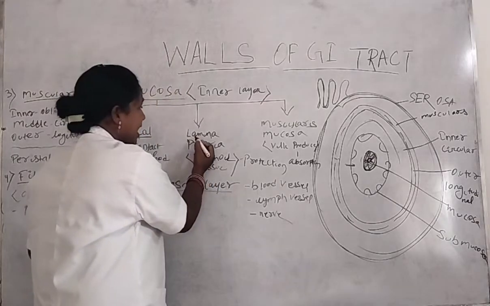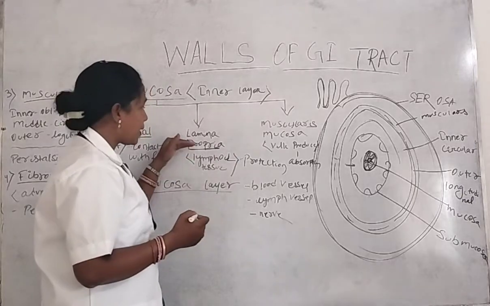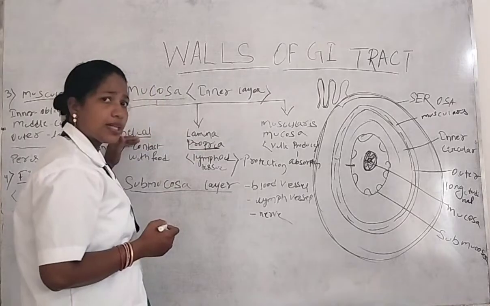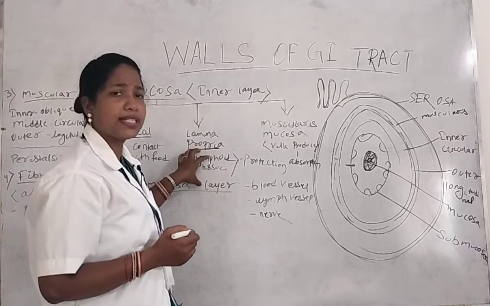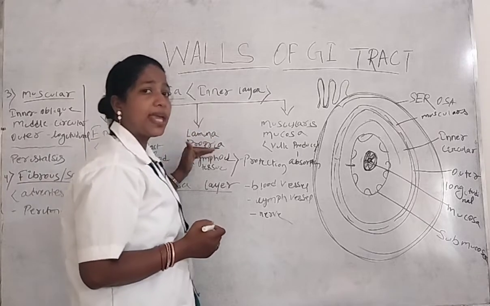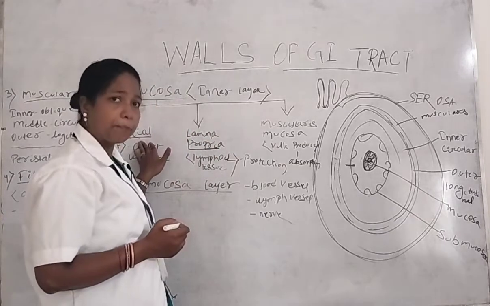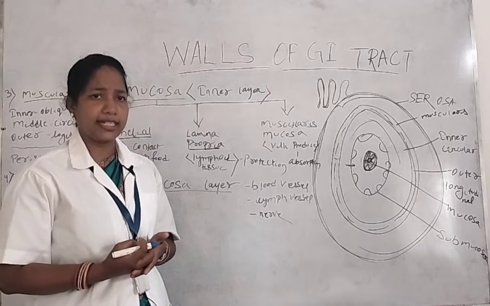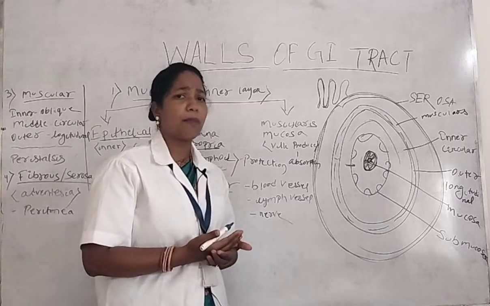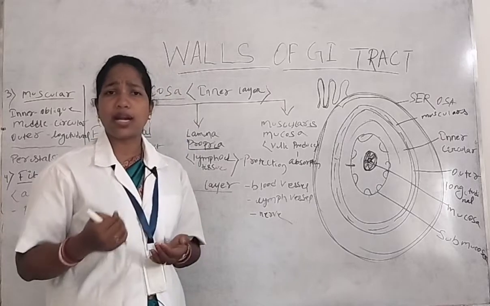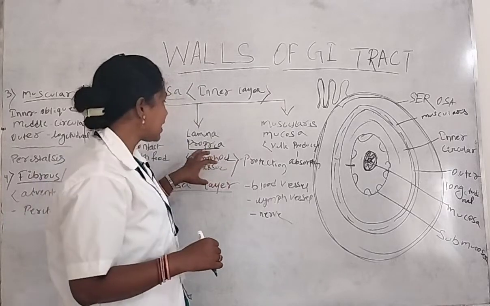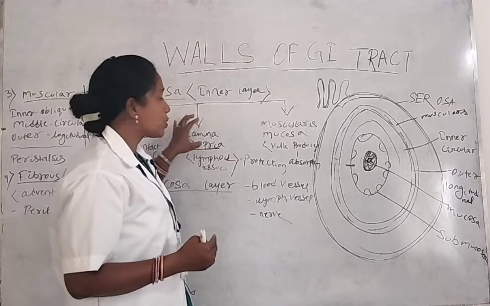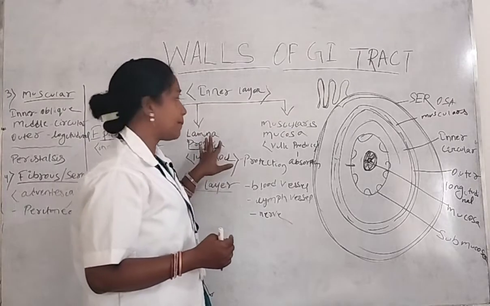The next layer is the lamina propria. The lamina propria contains various types of lymphoid tissue. Here only epithelial tissue is present in the epithelial layer, but various types of lymphoid tissue are present in the lamina propria. The lamina propria is present at the outer surface of the epithelial layer. The main function of that lymphoid tissue is to kill microorganisms. Whenever bacteria, any type of virus or any type of fungus enter our digestive tract, at that time the lymphoid tissue, or the lamina propria, gives protection to the digestive tract. That is the main function of the lamina propria.